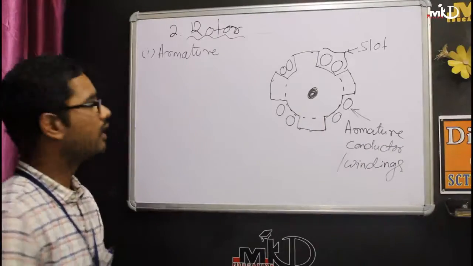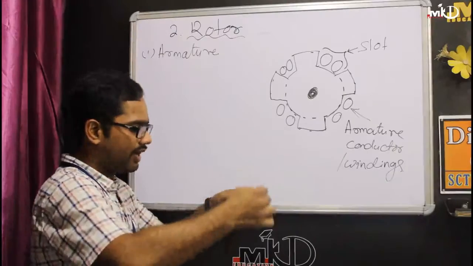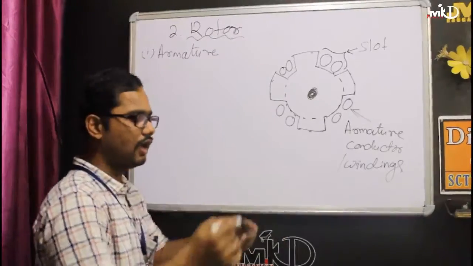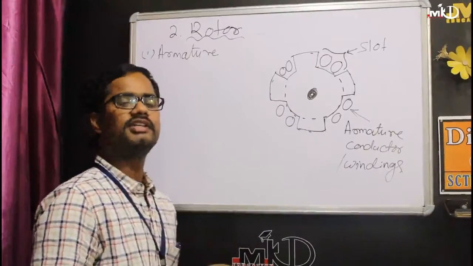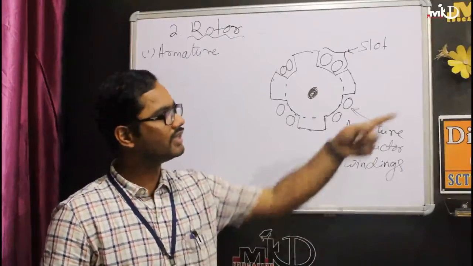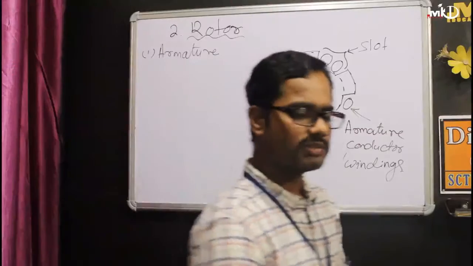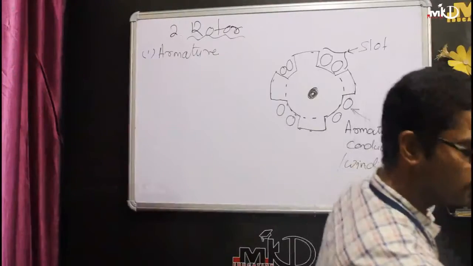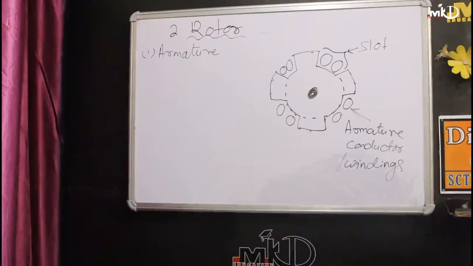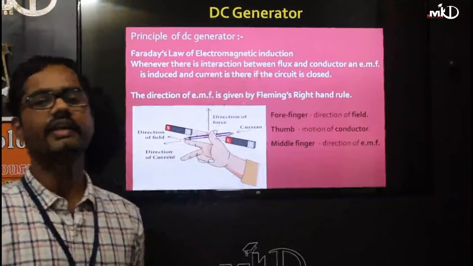Now, whenever it rotates, you can understand the principle of how it generates energy. In our magnetic field, the principle is Faraday's law of electromagnetic induction. You can see the generator diagram or generator principle here. It is not in your course, but it is better to understand the generator principle. So look at the board, look at the slide.